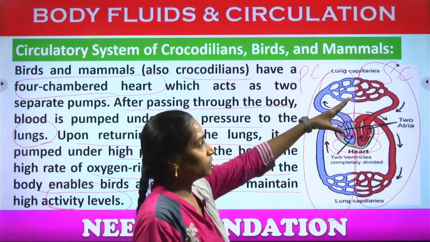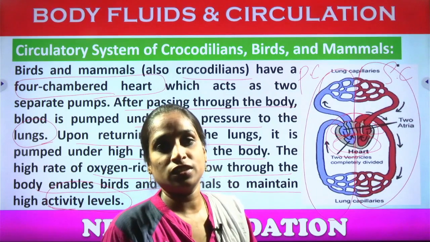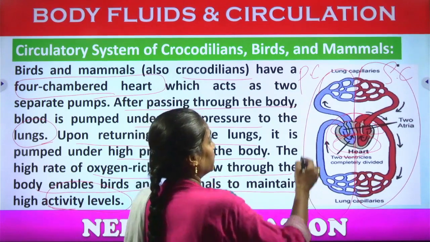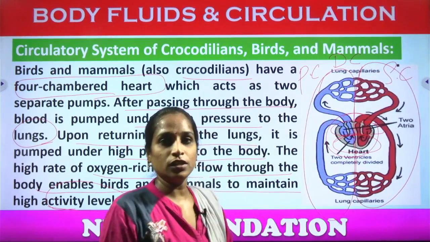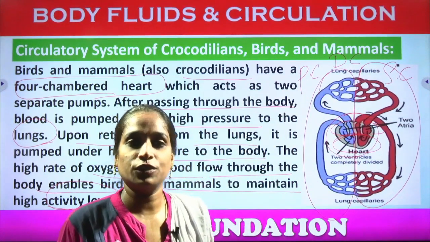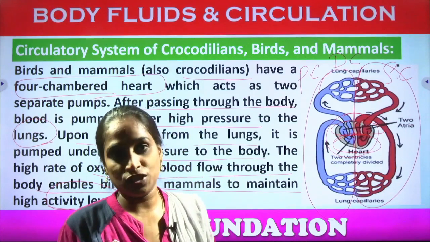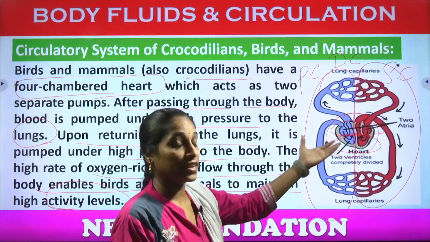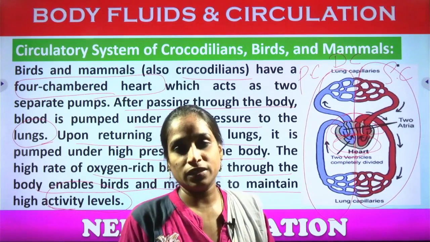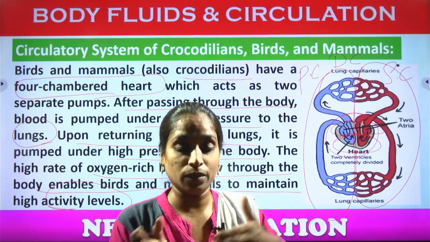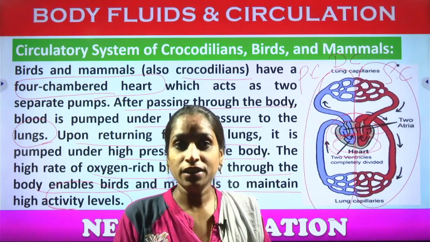So these two circulations seen in these organisms are considered a double circulation process. Twice the heart receives the blood to complete one circulation, so these are highly active organisms because of the pressure exerted by the blood vessels, so that the blood moves at very high pressure.